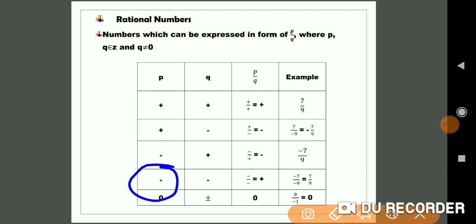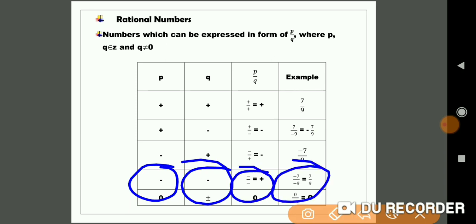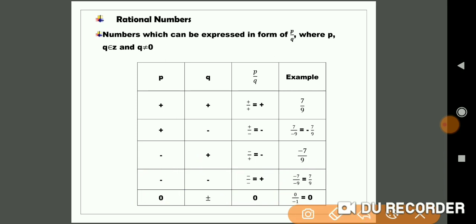Suppose the numerator is minus and the denominator is negative, then the result is minus by minus, which is plus. That is nothing but minus 7 by minus 9 is equal to 7 by 9. So these are the examples of rational numbers.